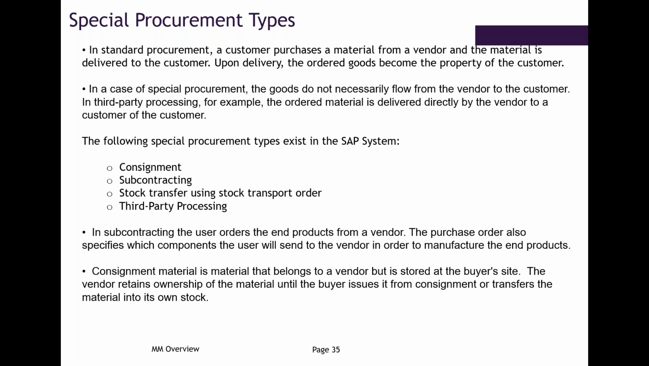Is it clear? Third party processing. That means there are two parties involved in supplying the material. Yes, two parties are involved. One is the vendor who will be supplying the material to the customer, and another is the customer who will be paying you the amount for the material which is sent by the vendor. Okay. Clear, Baba? Yes, sir.